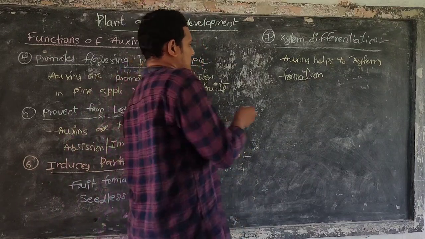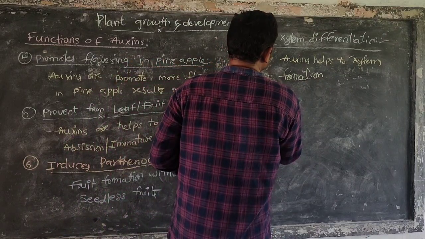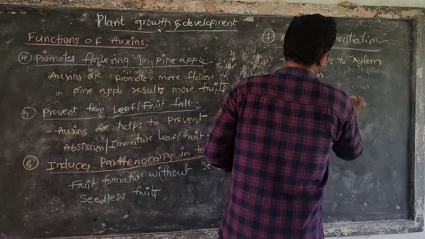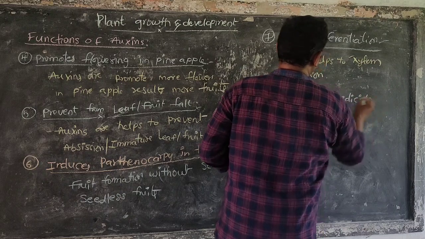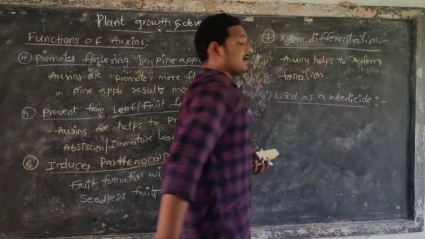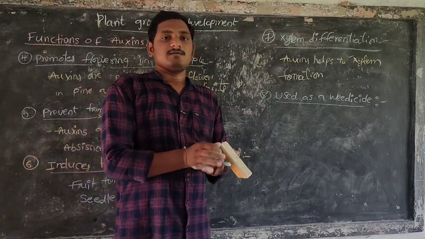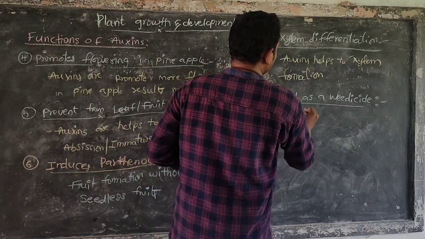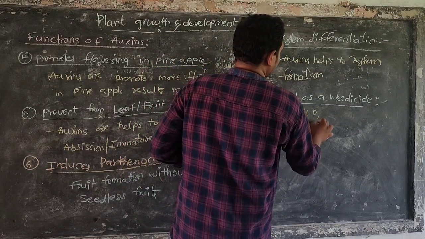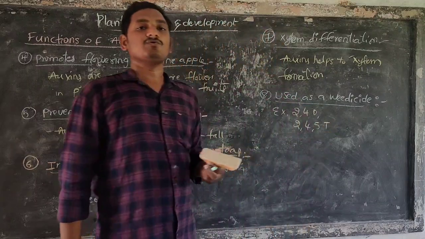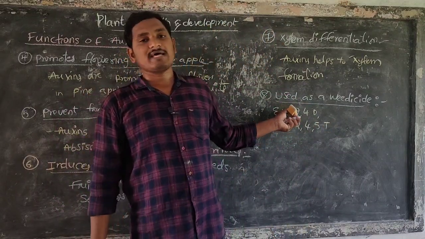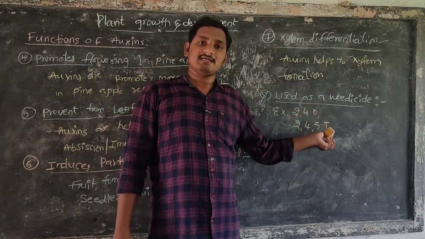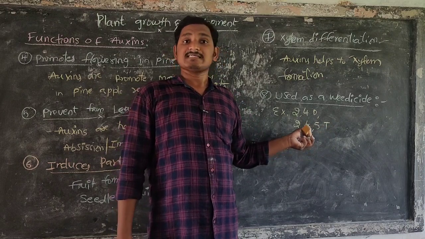Next, auxins are used as weedicides. Examples: 2,4-D, 2,4-dichlorophenoxyacetic acid, and 2,4,5-T, 2,4,5-trichlorophenoxyacetic acid.